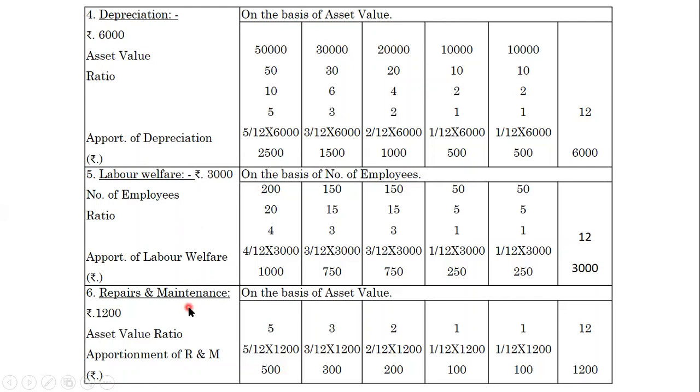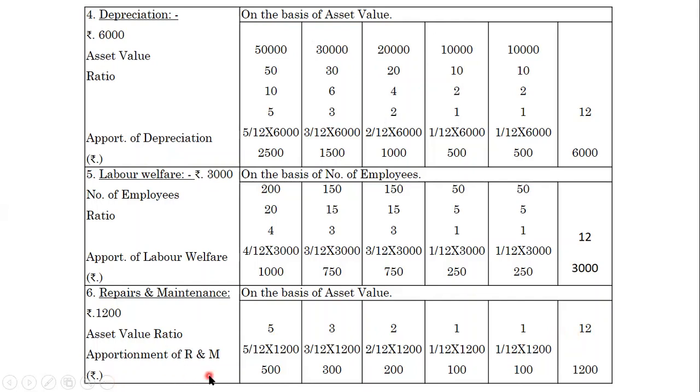Next item, 6th one, repair and maintenance. Given in the problem is 1,200. We apportion on the basis of asset value. We have to find the ratio for asset value. We already calculated the asset value ratio here, 5:3:2:1:1. The total ratio is 12.